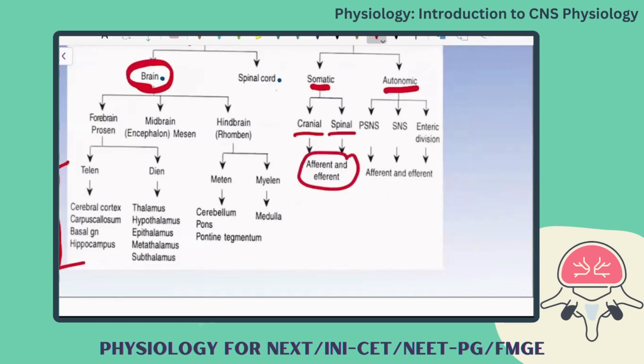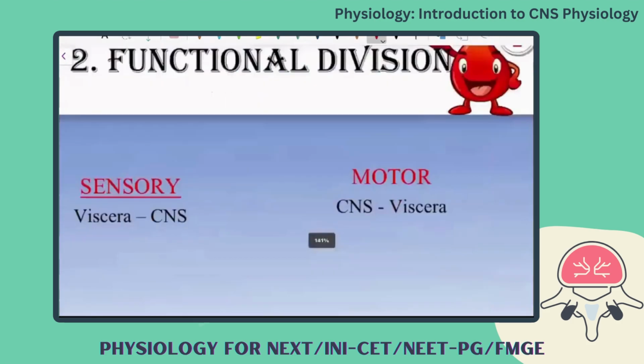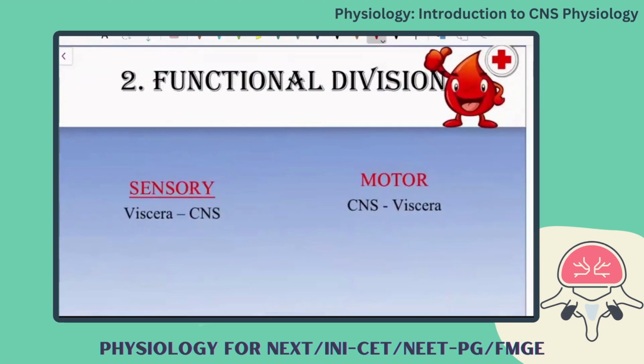And autonomic nervous system, you will further have the subdivisions sympathetic, parasympathetic and enteric nervous system, which is specifically for GIT. And this autonomic nervous system also has its afferent and efferent nerve fibers. Okay, clear? So that is the anatomical division. If you see in the functional division, you will categorize as sensory and motor.